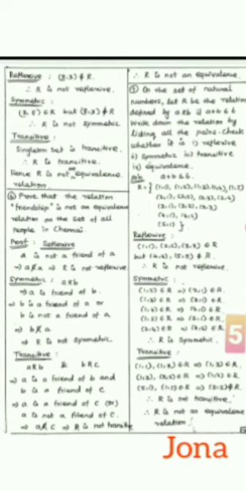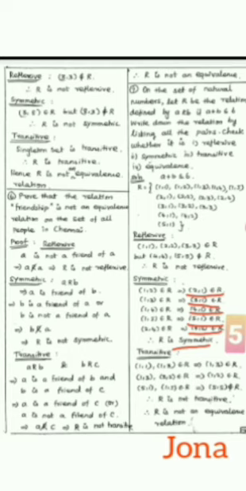Symmetric. (1,2) belongs to R implies (2,1) belongs to R. (1,3) belongs to R implies (3,1) belongs to R. (1,4) belongs to R implies (4,1) belongs to R. (1,5) belongs to R implies (5,1) belongs to R. (2,4) belongs to R implies (4,2) belongs to R. So we can conclude R is symmetric.